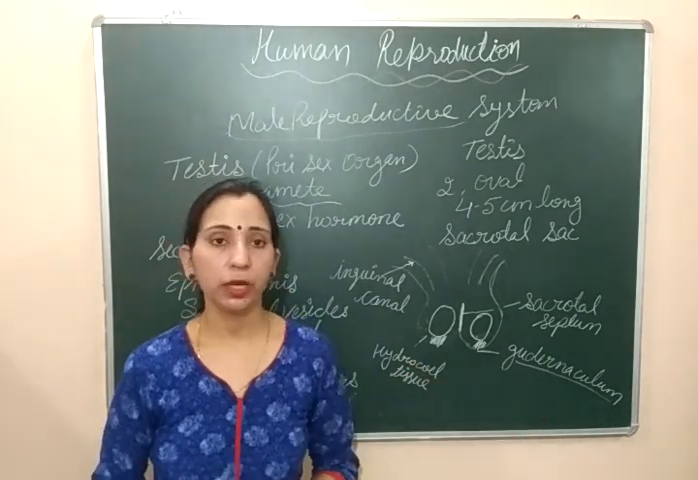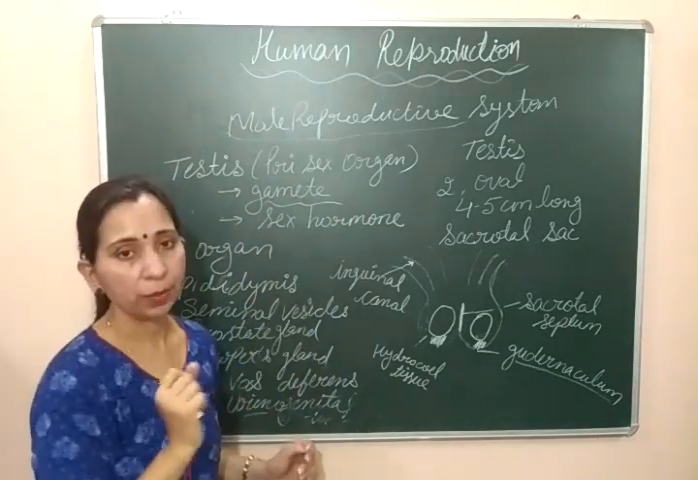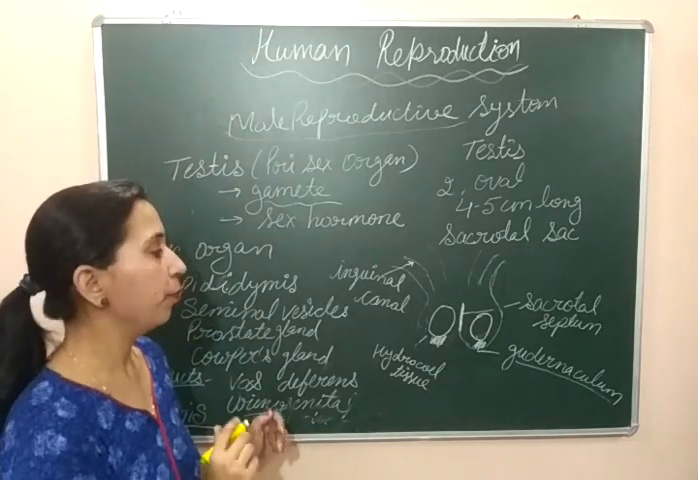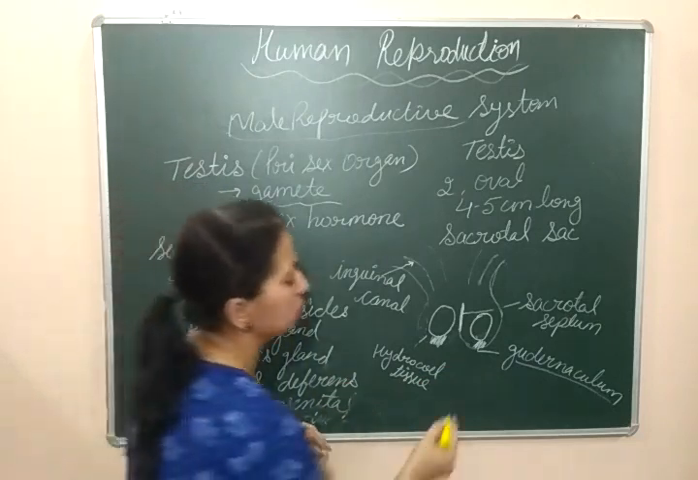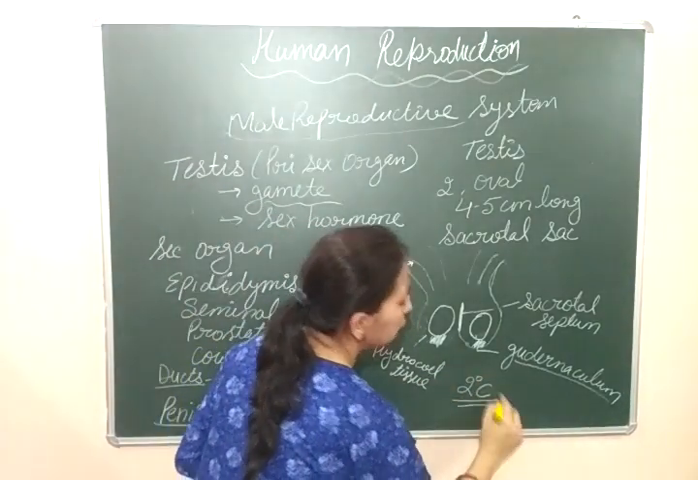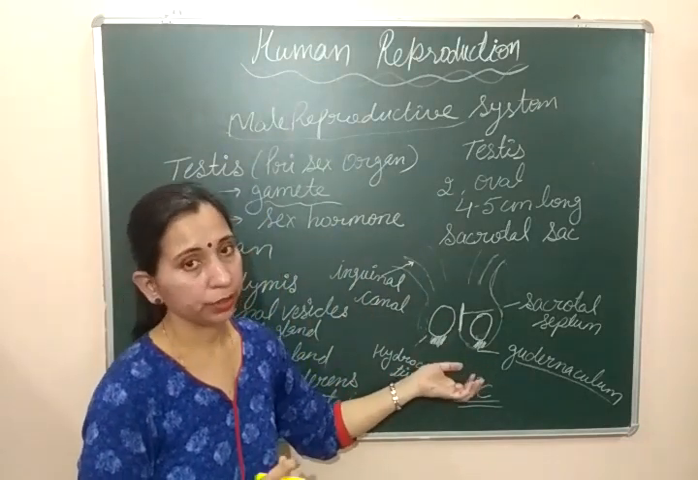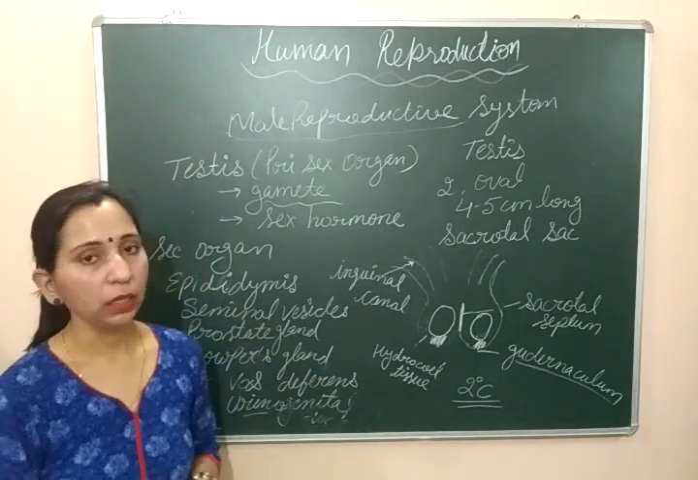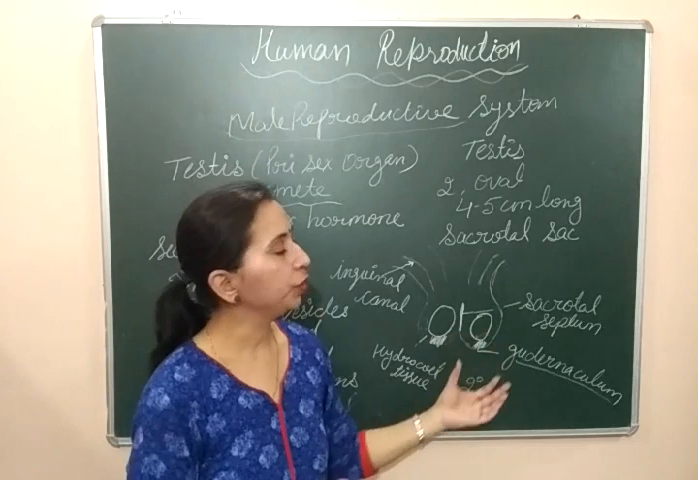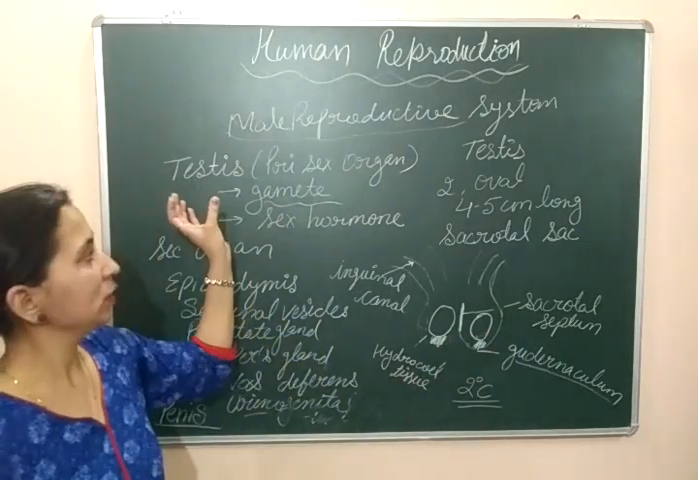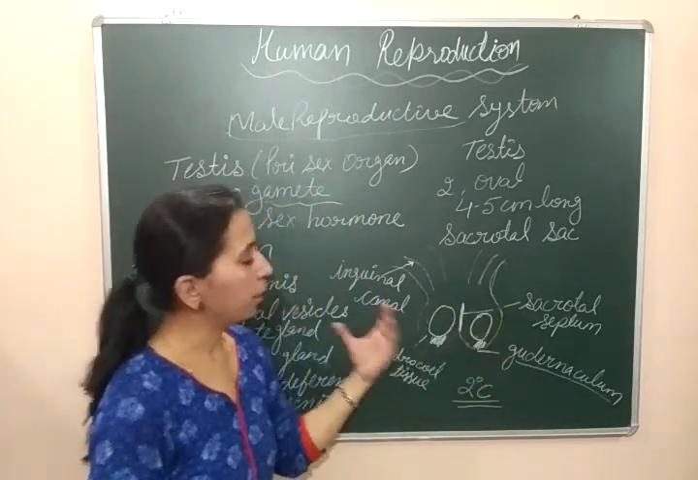A temperature lower than our body temperature is required so that the testis can form the gametes, that is sperm. So for sperm formation, the required temperature is 2 degrees Celsius below body temperature, and this temperature is maintained in the scrotal sac outside the abdominal cavity. So we can say that testes are present outside the abdominal cavity in the scrotal sac, and this scrotal sac provides them a suitable temperature at which the testis can form the gamete, that is sperm. So this is the structure of the testis.